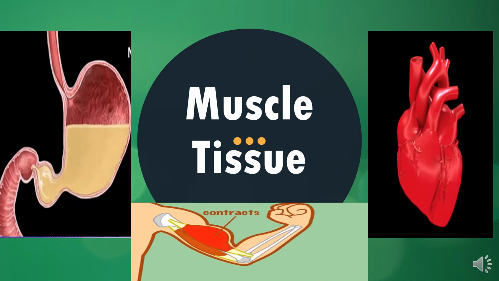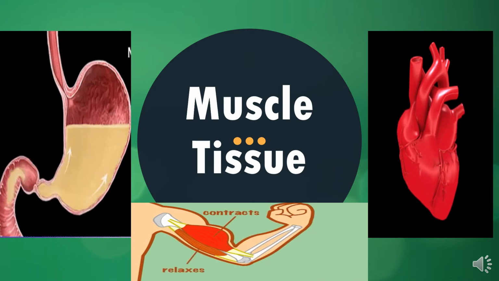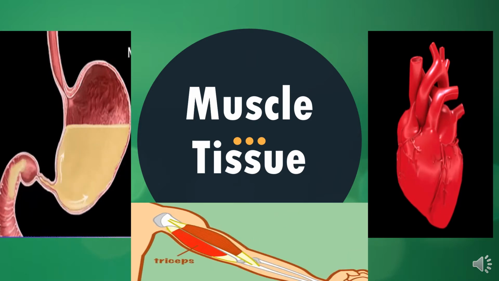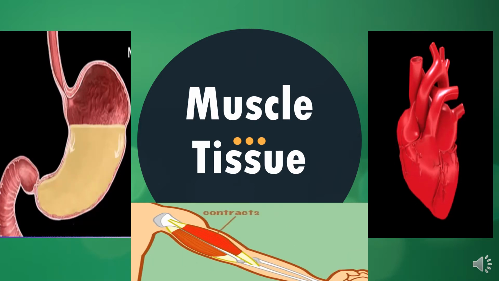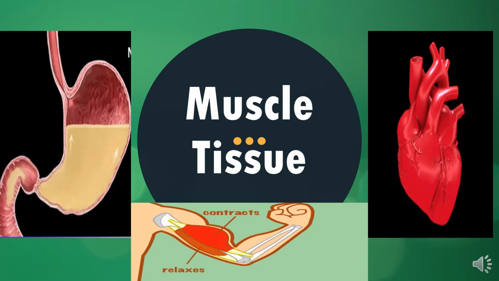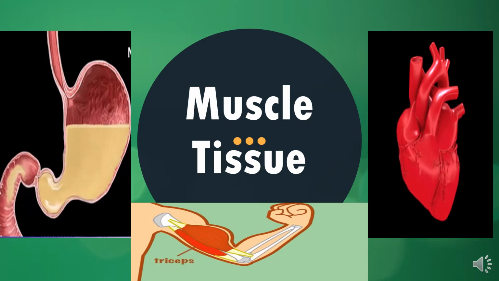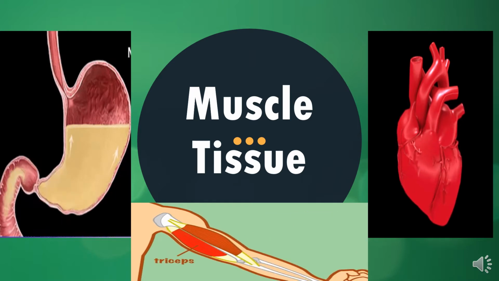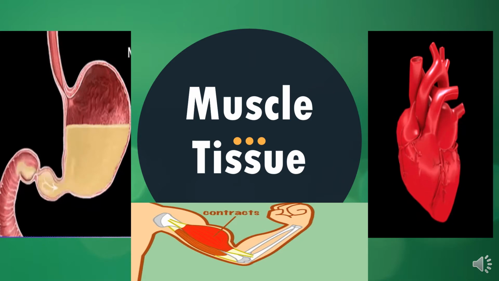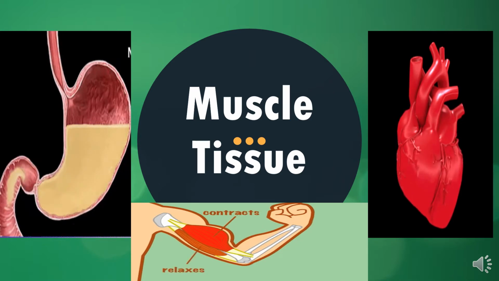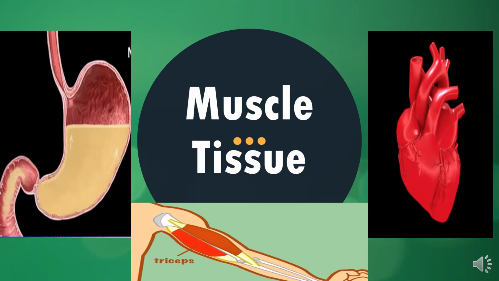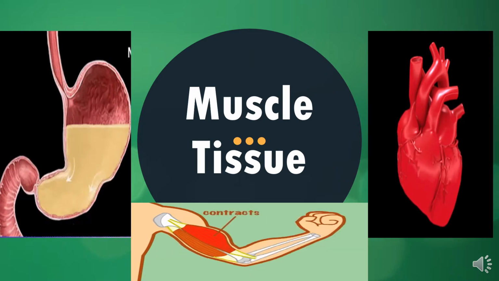As you know, we can move our external body parts, we can walk, we can run, we can pick things up easily, and even our internal organs are working on their own. All these different types of movement are only due to the presence of a special tissue known as muscular tissue in our body. So let us see what the structure and types of this tissue are.